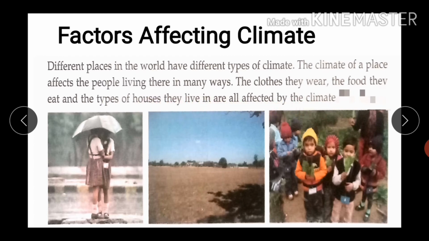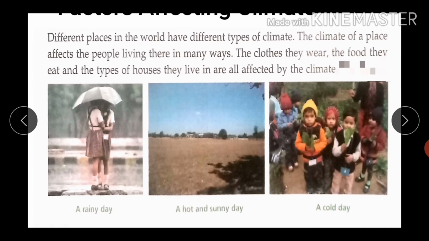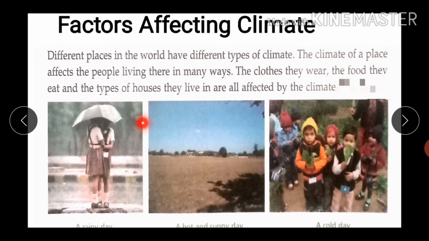So students, there are certain factors which are responsible for causing changes in climate, and different places on the earth experience different climate which affects the life of the people living there in many ways. For example, their clothing, food habits, houses, and so on. As you can see in the picture, there is no one out on a hot and humid day. On rainy days, students are carrying an umbrella, whereas on a winter day, they are wearing sweaters.